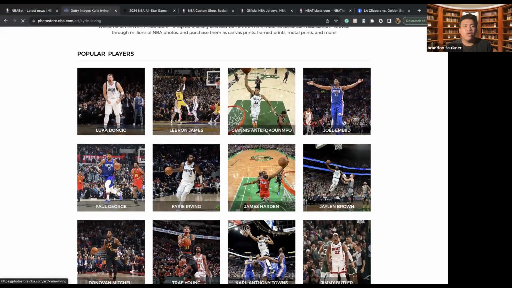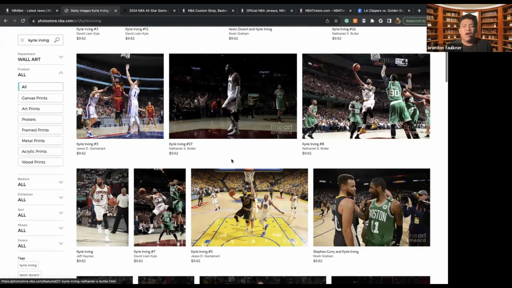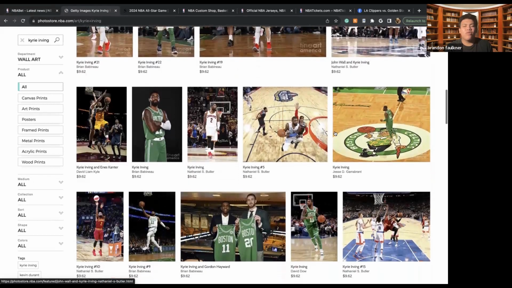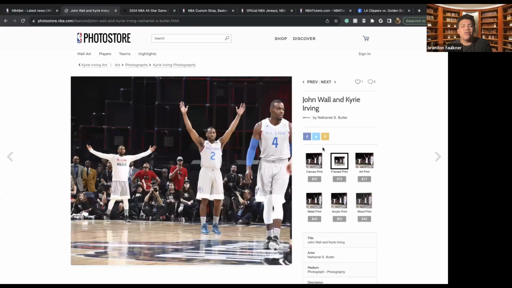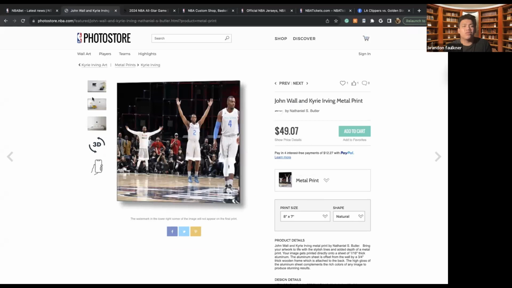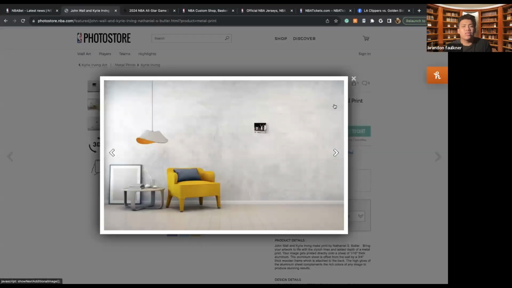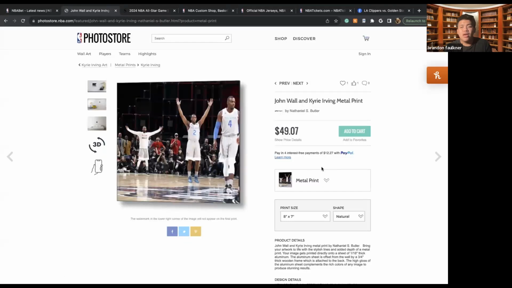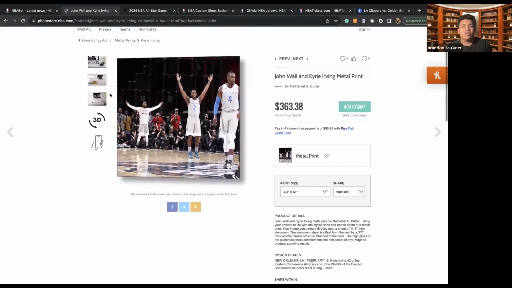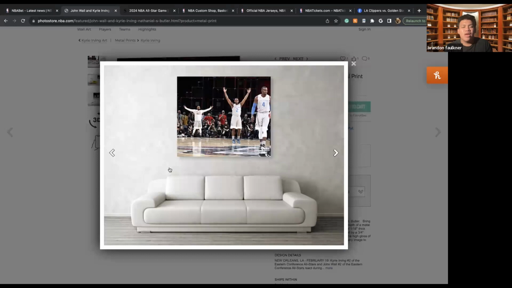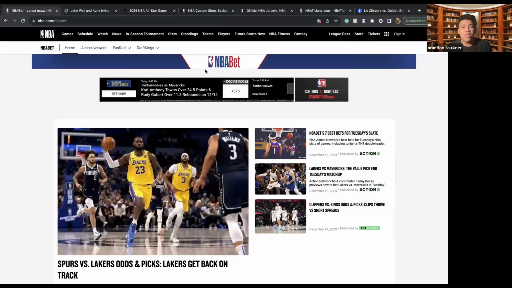So let's say I wanted a Kyrie Irving photo. I'd be able to go through it, select what photo I want, and then I'd be able to hang up that photo when it comes to me. And I can customize the frame and other things like that. So let's say I want Kyrie Irving going like this. I can select my frame, how it's going to look on my wall. I can also preview how it's going to look on my wall. It's a very small photo, but I can also customize the size of the photos. So here we have a much bigger size photo, and here you can see it above the couch to get a general reference of what you're buying.